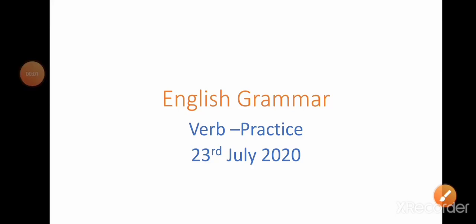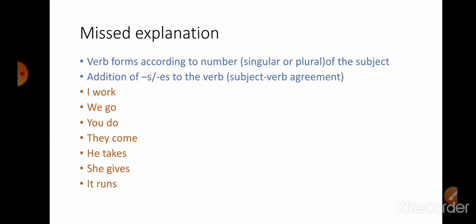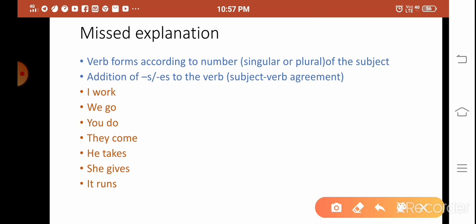Hello viewers, today I have explained the third part of speech, that is verb, and in this video I am going to give you the practice questions and answer them in this video itself. Before that I have to explain one missed thing here about verb form. Verb forms change according to the number, singular or plural, of the subject, with the addition of s or es to the verb. That is called subject and verb agreement. I'll explain with examples, you will understand clearly.